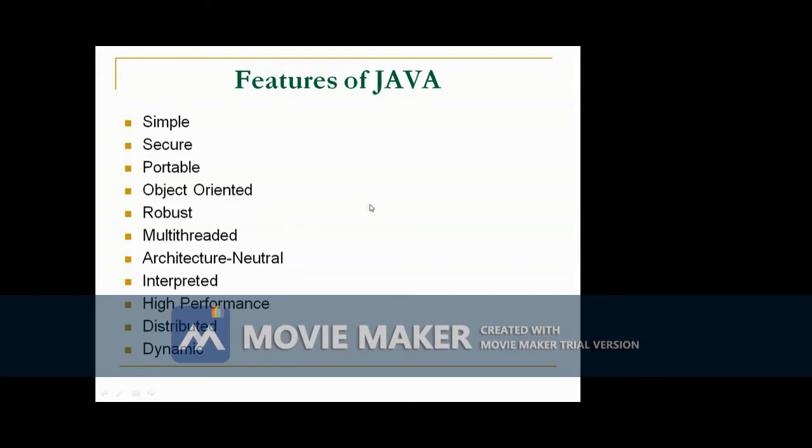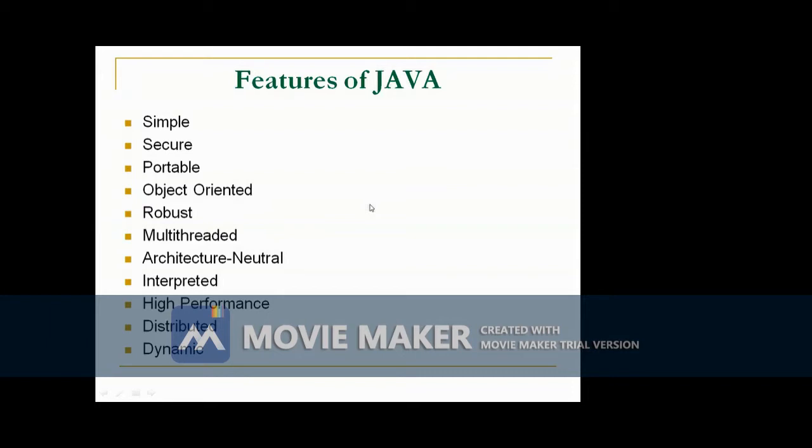The next feature is multi-threaded. Java was designed to meet the real-world requirement of creating interactive networked programs. Java supports multi-threaded programming, which allows us to write programs that do many things simultaneously. It's like multitasking. The Windows operating system is a multitasking environment.